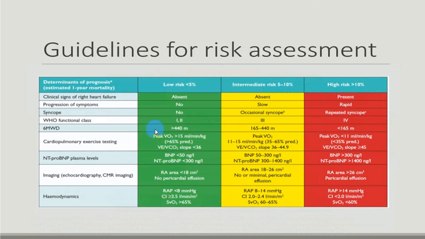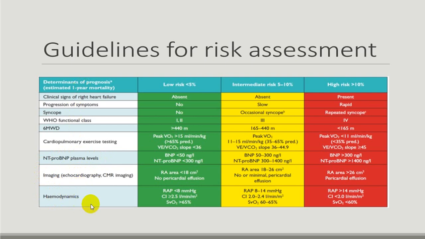And this is one chart which shows the risk, low risk, intermediate risk, high risk, and how you identify it by clinical symptoms and signs and different tests: clinical signs of right heart failure, progress of symptoms, syncopal episodes, WHO functional classification, 6-minute walking test, cardiopulmonary exercise test, NT-proBNP, then echocardiography, and hemodynamic study by doing right heart catheterization.